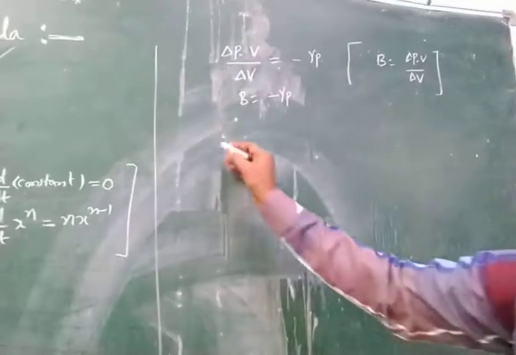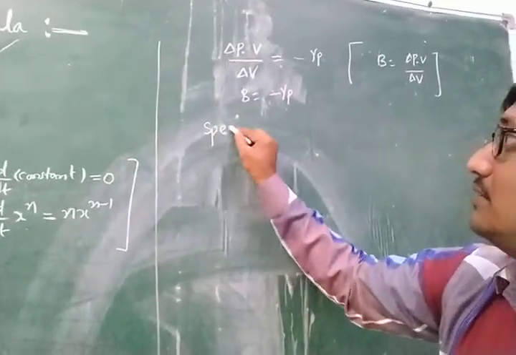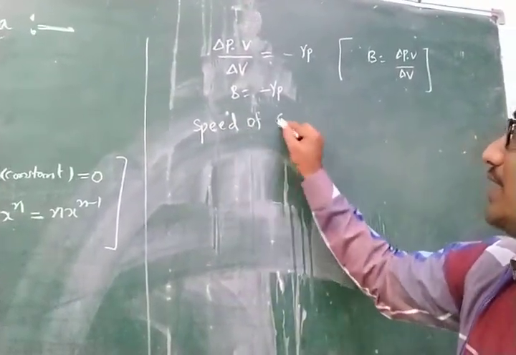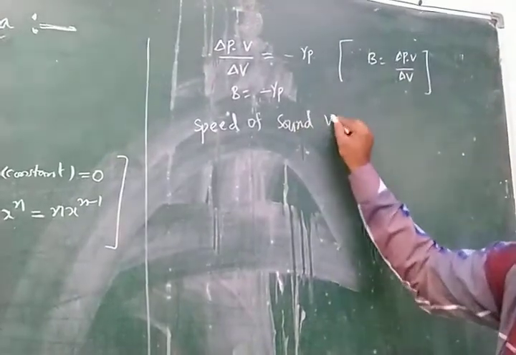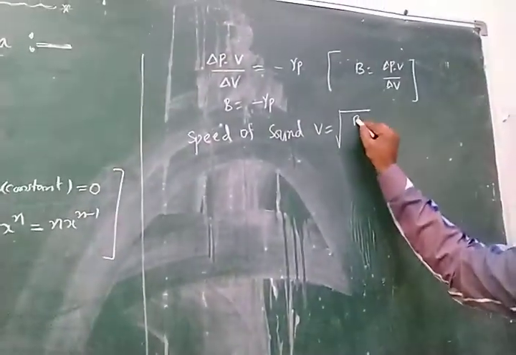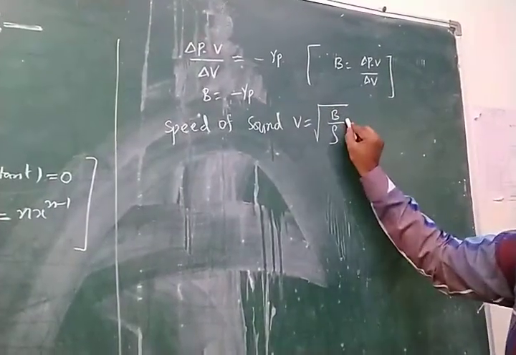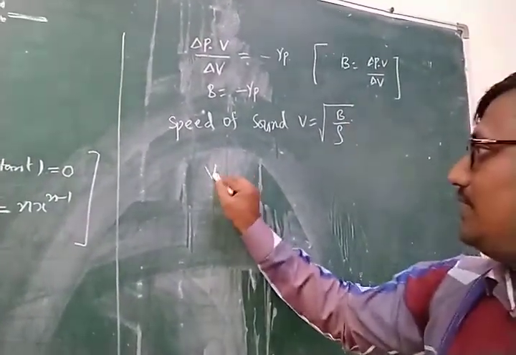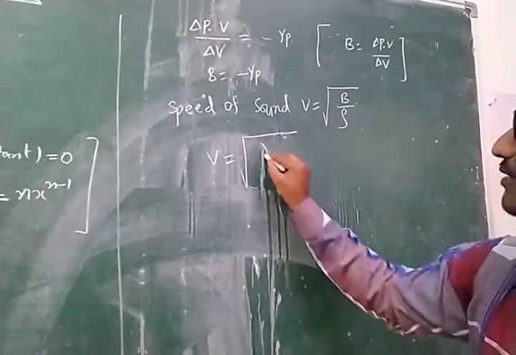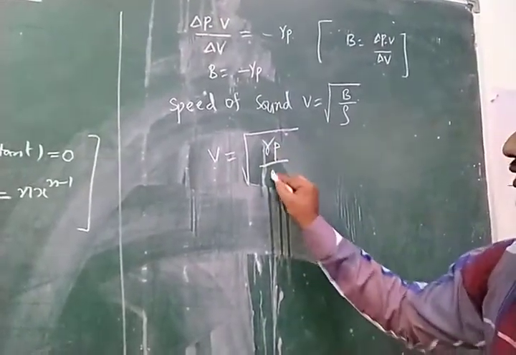Substituting this into the speed of sound, V is equal to under root of B by rho. Here B is equal to gamma into P, so we can substitute. This V is equal to under root of gamma P by rho.